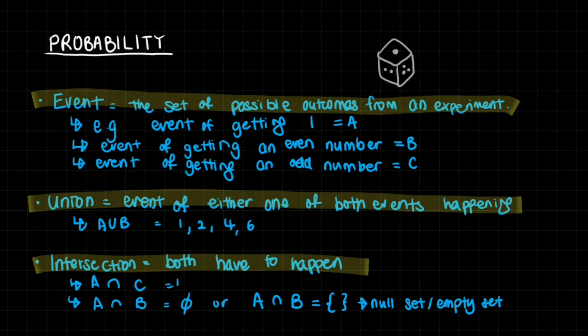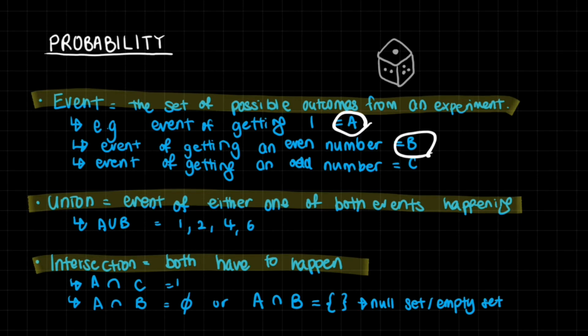But continuing on, let's talk about unions. What happens if we want to find out the probability of either one of two events happening? For example, what is the probability that you're going to have A happen or B happen? That we represent as A ∪ B. U for union, I think it's pretty obvious.